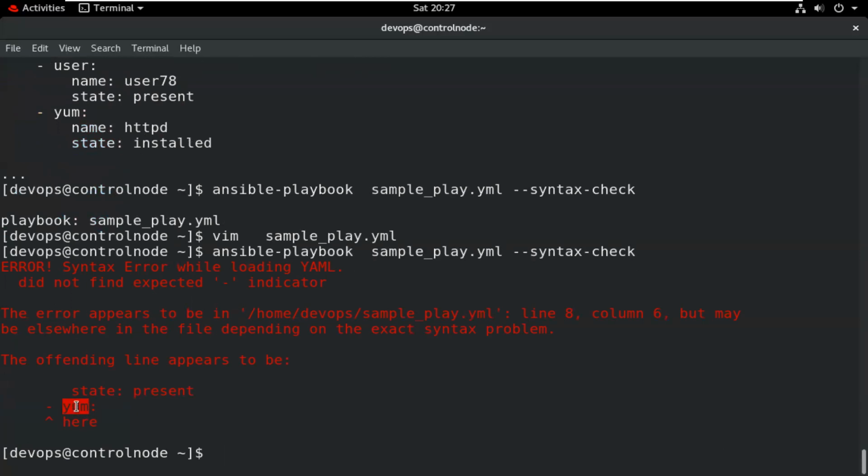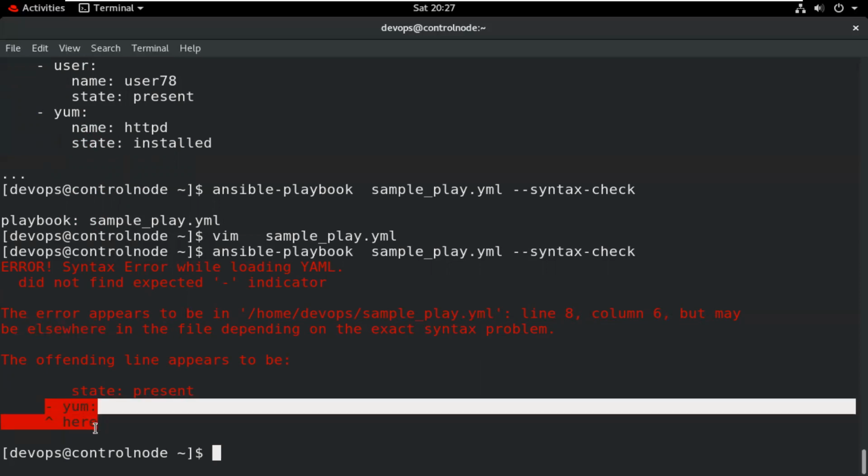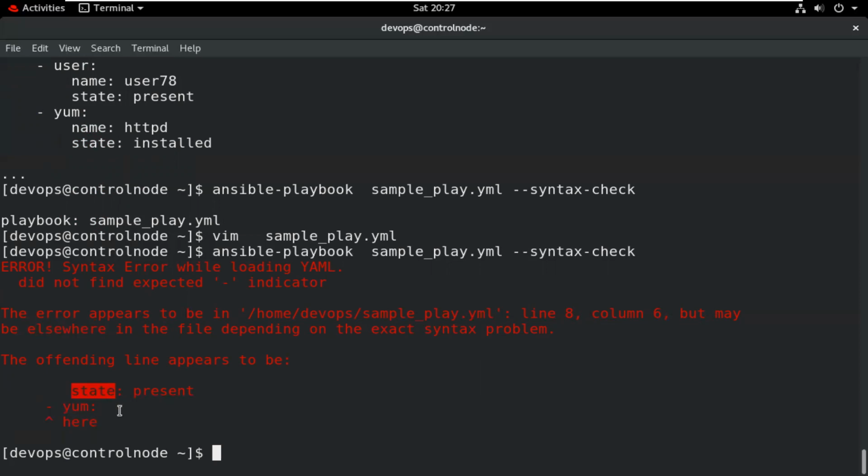So here there is an error. This is a syntax error while loading YAML. Did not find expected indicator. The error appears to be in this particular playbook, at this line number, column number, but may be elsewhere. It is showing me. So here there is a problem.